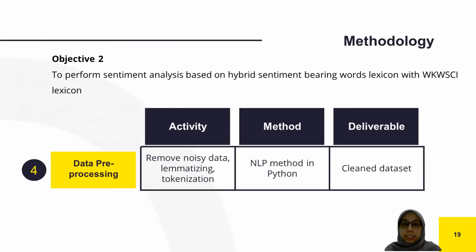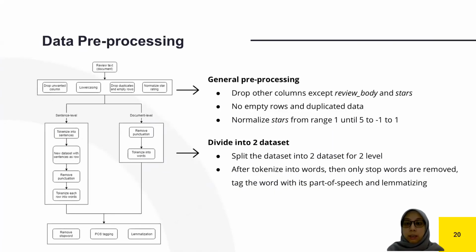And next, after data collection, now we have to pre-process the data before using them. The process involved in this phase is removing noisy data, lemmatization, and tokenization using NLP methods in Python to produce a clean data set. The pre-processing phase is divided into two parts because we have a document and sentence level.